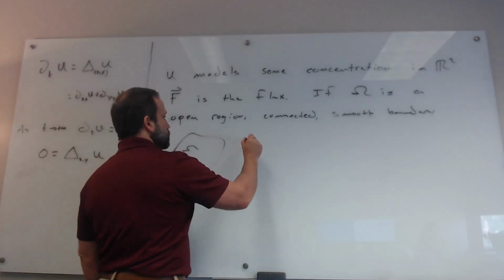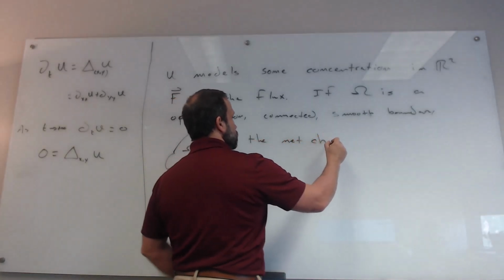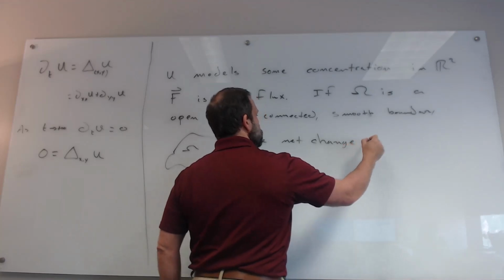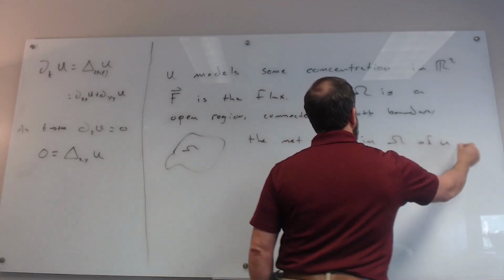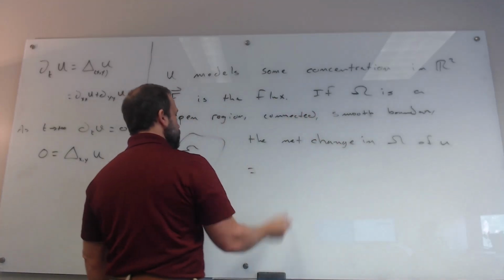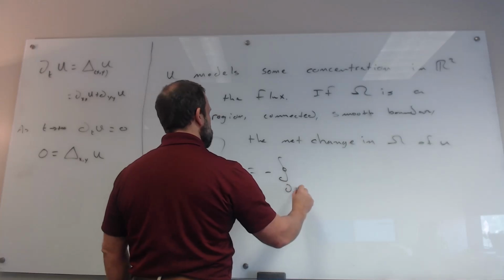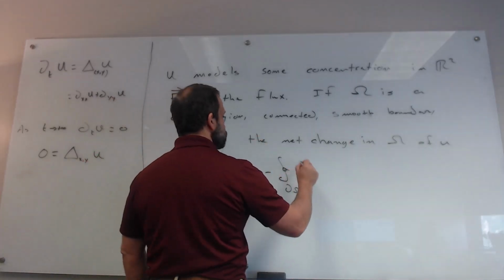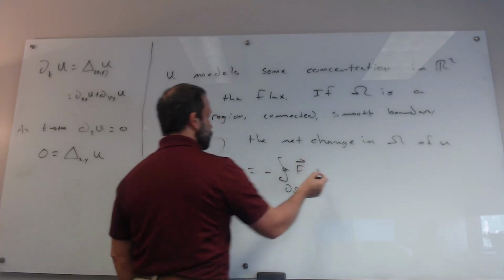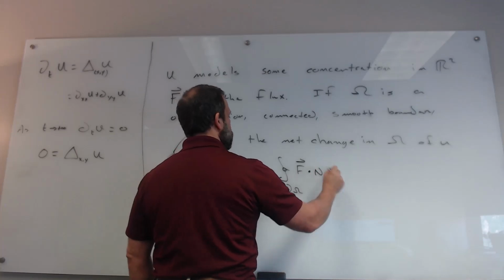The net change in omega of u is going to be equal to minus the line integral, oriented in the counterclockwise direction, of the flux field F dotted with the normal vector.